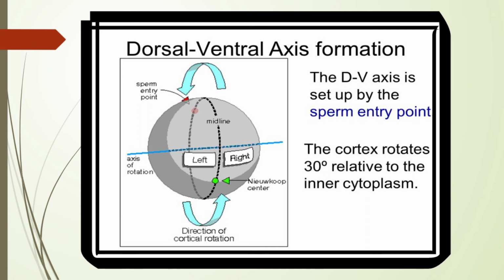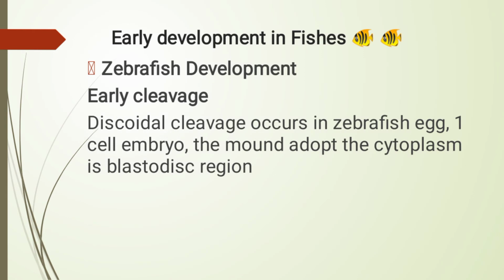Before the formation of organs, cells acquire positional information along the three body axes: anterior posterior axis, dorsal ventral axis, and the left right axis. The dorsal ventral axis is along the head, trunk, and tail of the adult. As you can see in the picture, the DV axis is set up by the sperm entry point, and the cortex rotates 30 degrees relative to the inner cytoplasm.